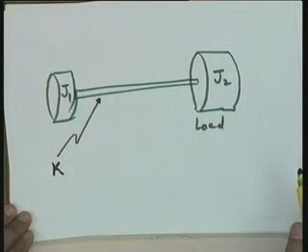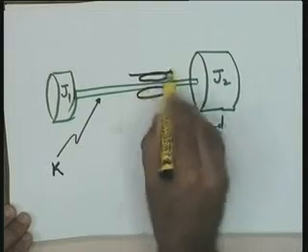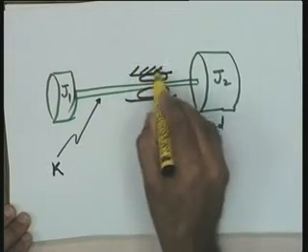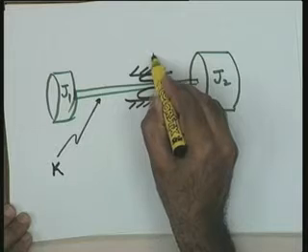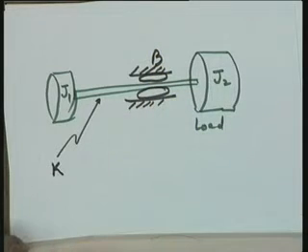Okay? Earlier I had mentioned that normally servo systems will have two parameters J and B, but such situations also we do come across where the third parameter K is also important. Let me assume that the frictional effect in the system is modeled by this damper, and this damper has got this B as the frictional coefficient, viscous frictional coefficient.